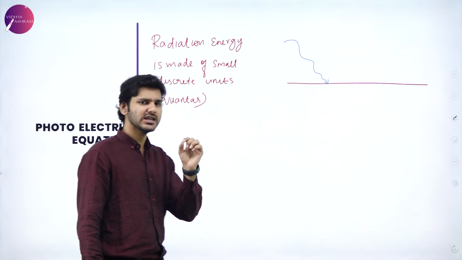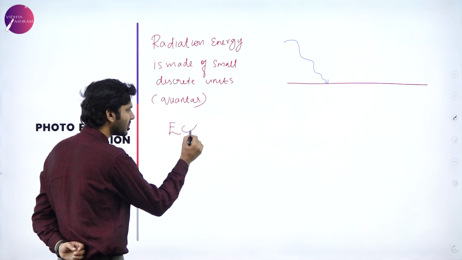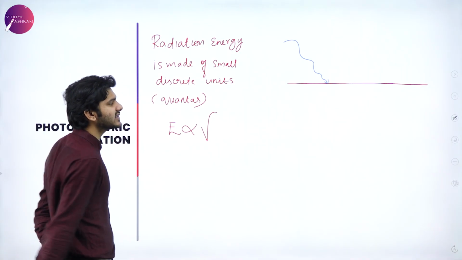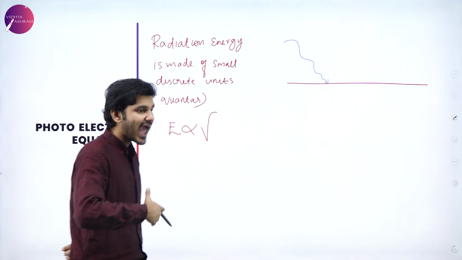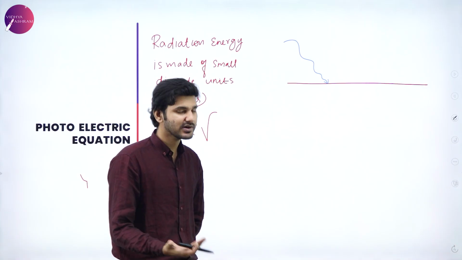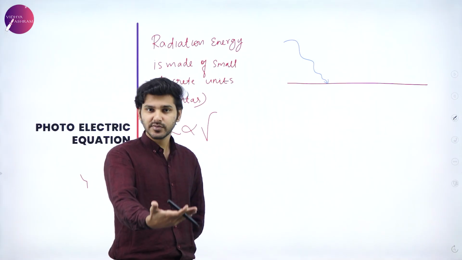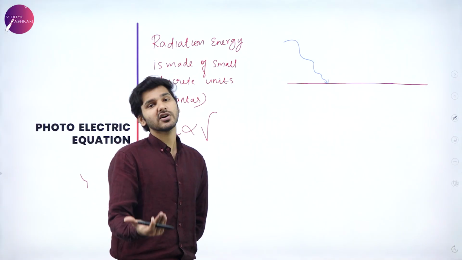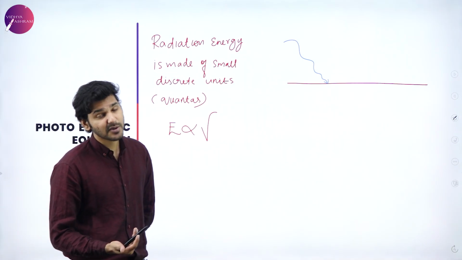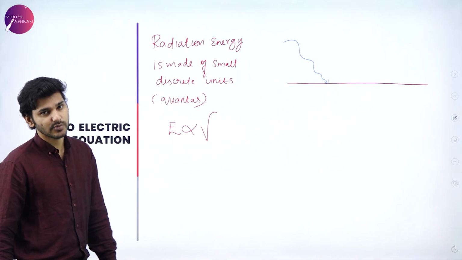So with that, he assumed, since energy is directly proportional to frequency nu, that is, as frequency increases, energy also increases. We learned that in the previous chapter, that is EM waves. We learned that as the frequency increases, the energy of a wave also increases. That is why gamma rays are very deadly. So E is directly proportional to nu.